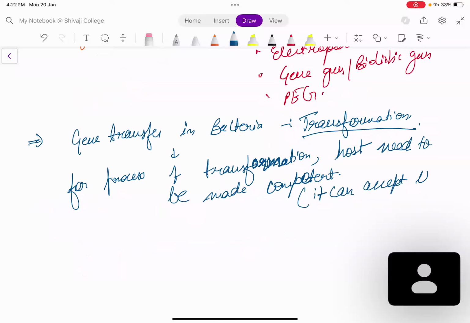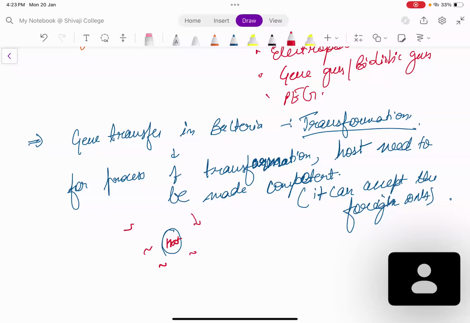A competent host means a host that can easily take up the DNA present in the surrounding medium. For example, this is your bacteria, and in the surrounding there is the recombinant DNA or the gene of interest. You want the host to take up that DNA. A host which can easily take up DNA from the surrounding is called a competent host. So we need to make this host competent.